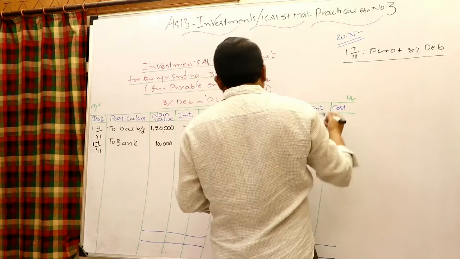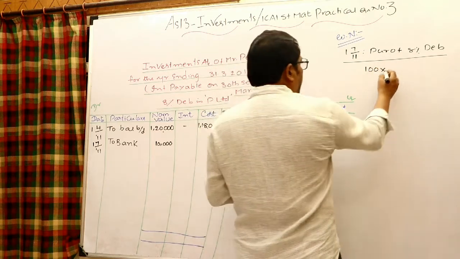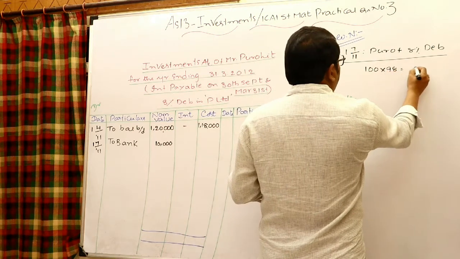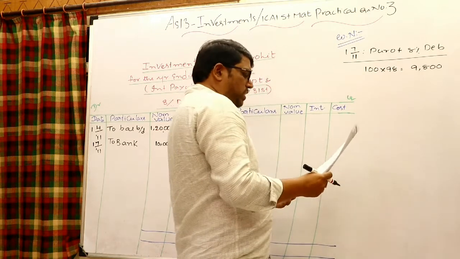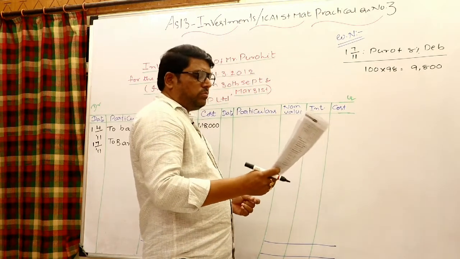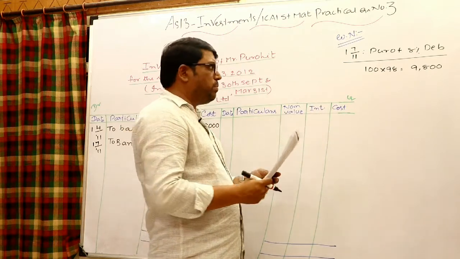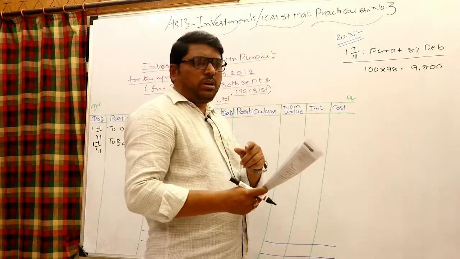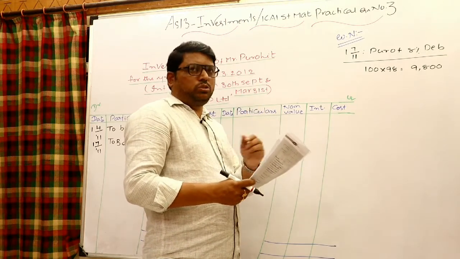8% debentures. So 100 debentures multiplied by 98 rupees, that is 9,800. Moreover, it is given at the end that the first in first out method needs to be followed while selling. There is 1% brokerage on each and every transaction, whether purchase or sale. In case of purchase, brokerage should be added. In case of sale, brokerage should be deducted.